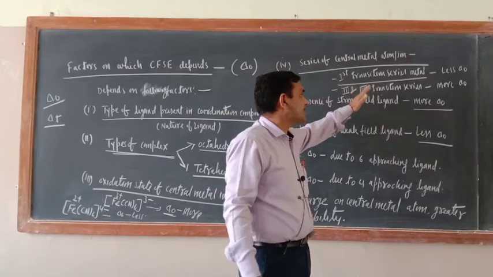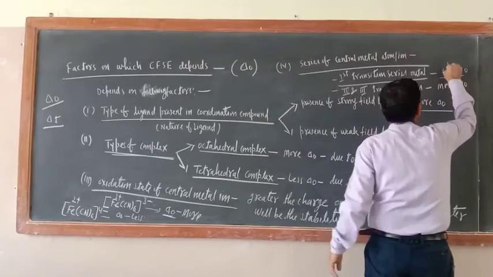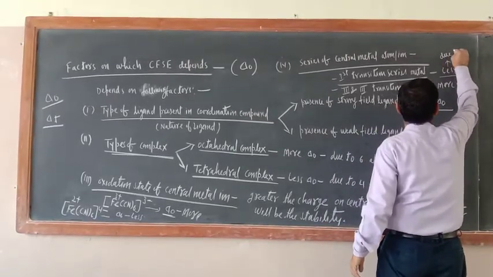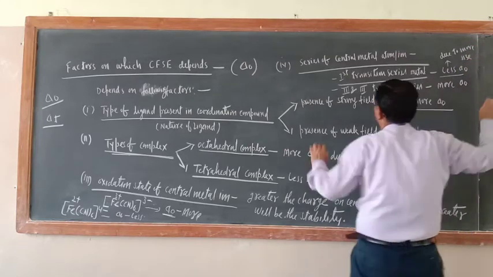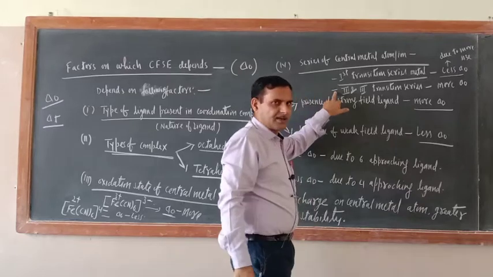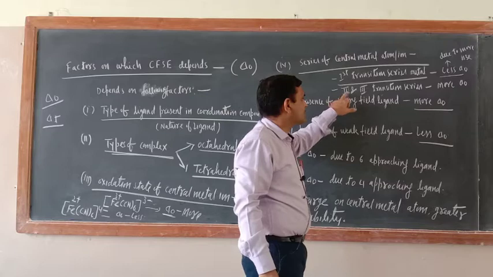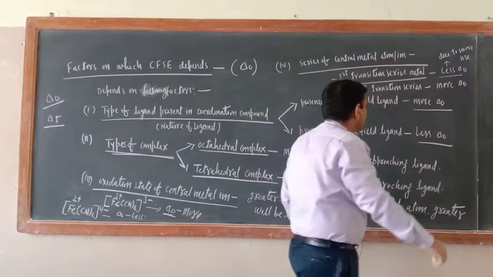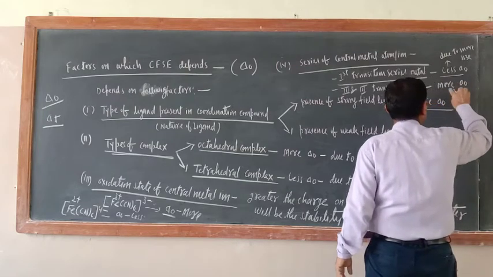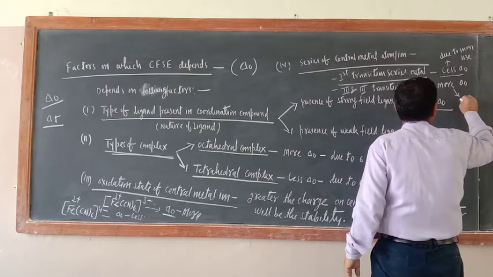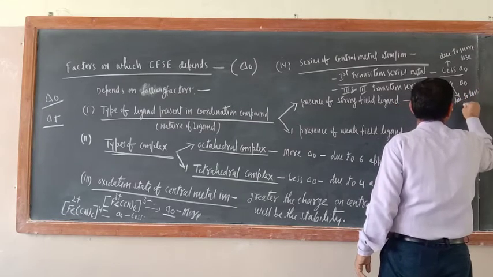The first transition series metals have less CFSE value due to more size. Now if the transition metal present as the central metal atom in the coordination compound belongs to the second and third transition series, then more CFSE value will be there due to less size.